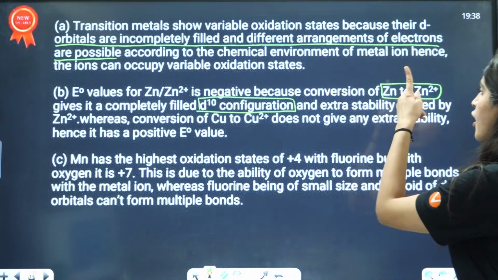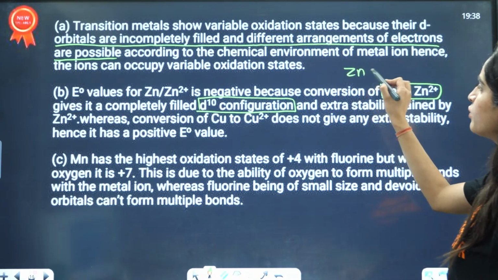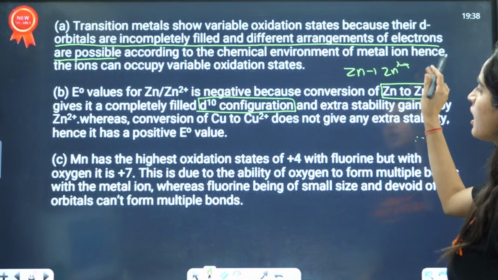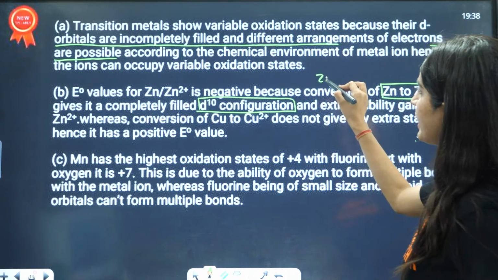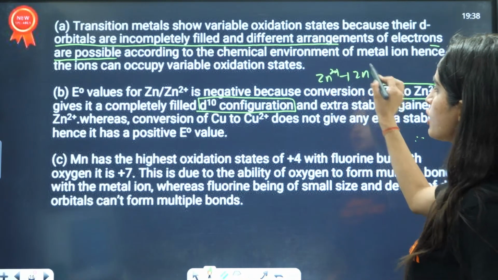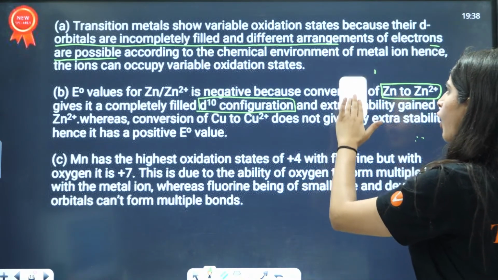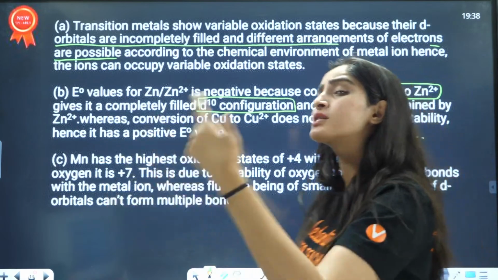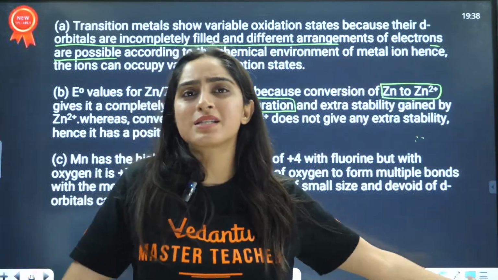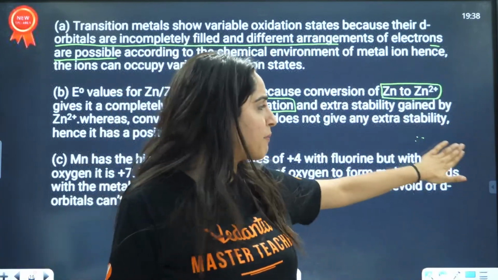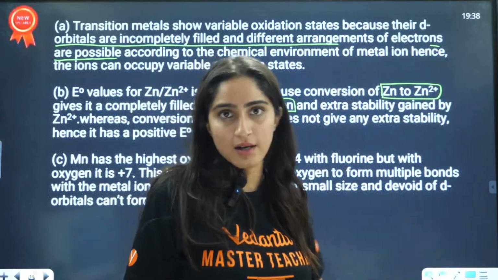That means from Zn to Zn2+ it is easy, but we are talking about Zn2+ to Zn, so that is difficult to achieve, right? That is why they are saying that if you convert zinc to Zn2+, it is already in a stable state. Zn2+ is already happy. Why would it convert back, right?